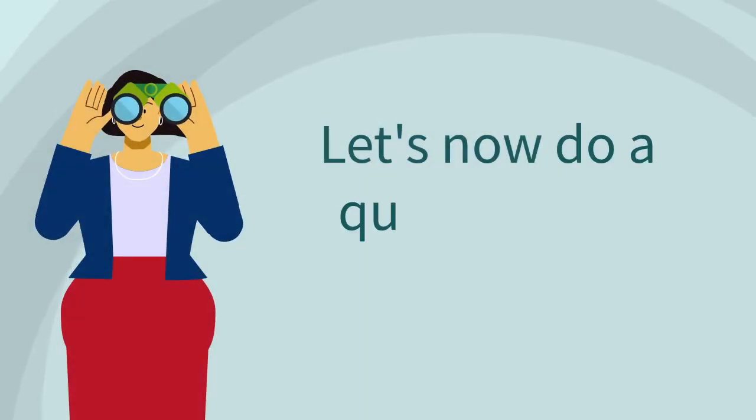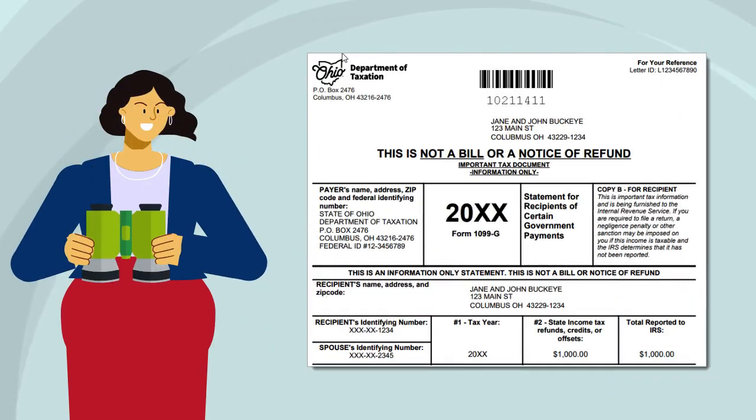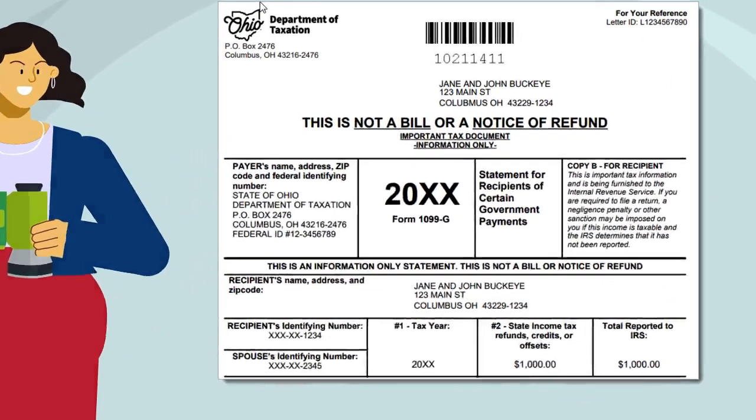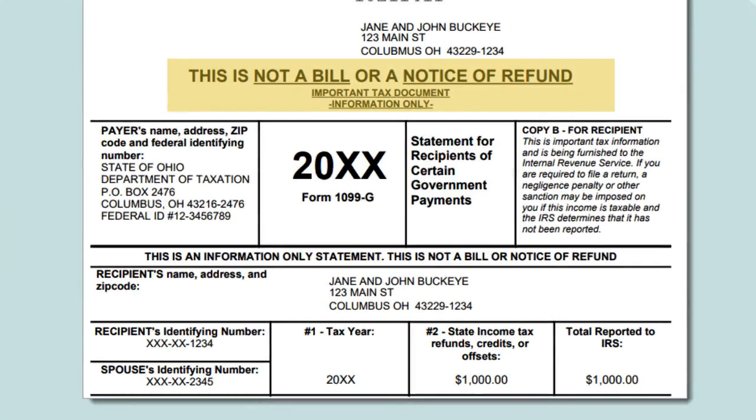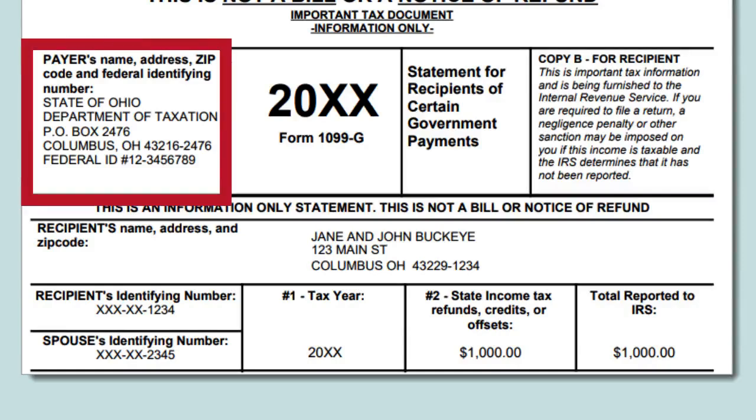Let's now do a quick tour of your 1099-G. As you can see on this sample 1099-G, at the top of the form it clearly states, "This is not a bill or a refund." In the center box, you will see the tax year the refund or overpayment was received. In the box to the left of the tax year, you'll see the reporting agency.